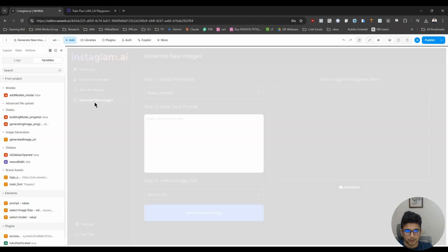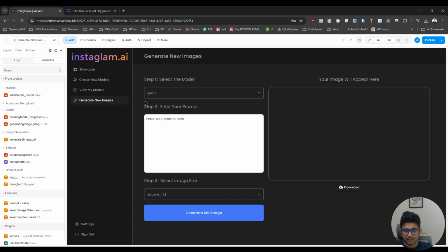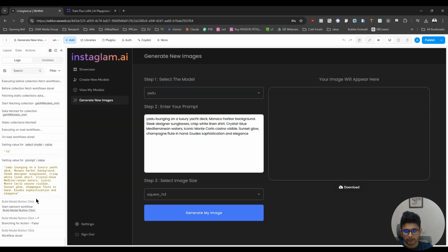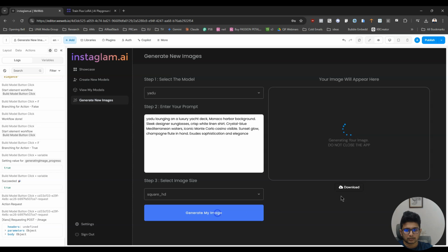So let's go to generate new images, and here we can select the model we want. In our case, it is Yadu, which is what we created, and we are going to generate an image. Let's see how that is going to look. Did I click on it or not? I just clicked on it. Okay, so generating image. I added this text, do not close this app, because this is a REST API request. There are ways to queue this, but for now, this is an MVP and I am fine with this. Okay, so let's wait for the image to generate.